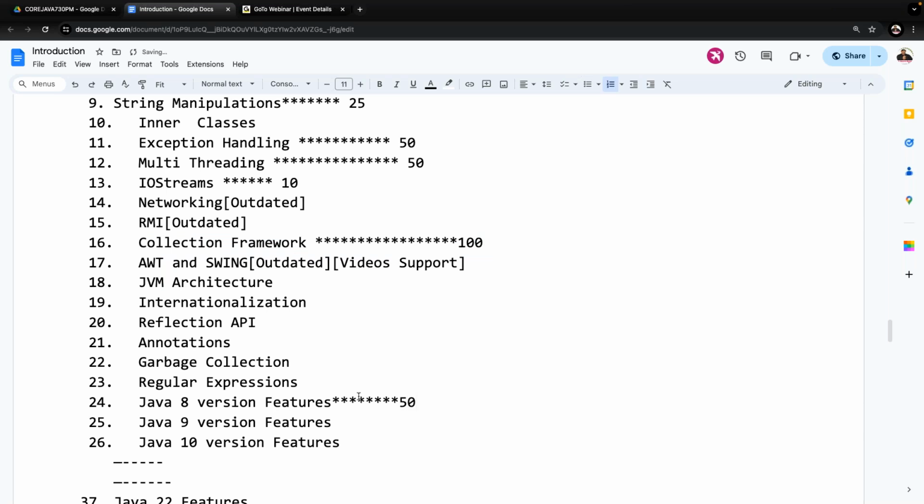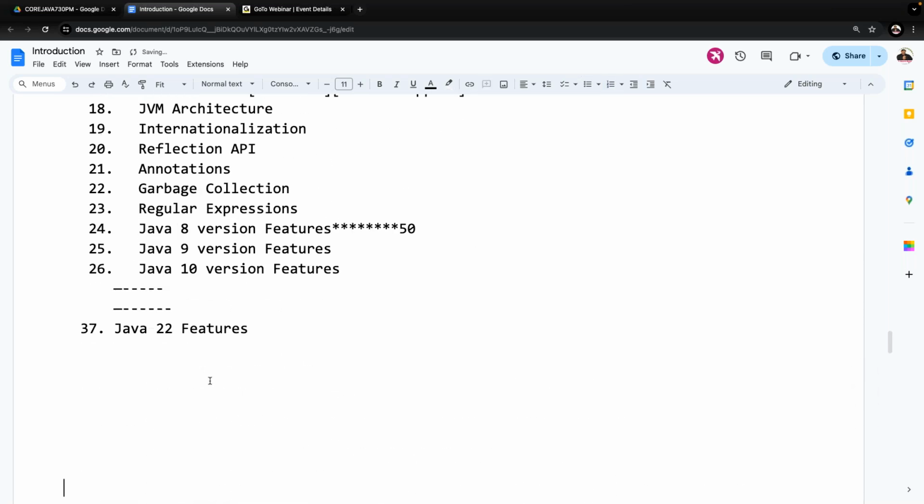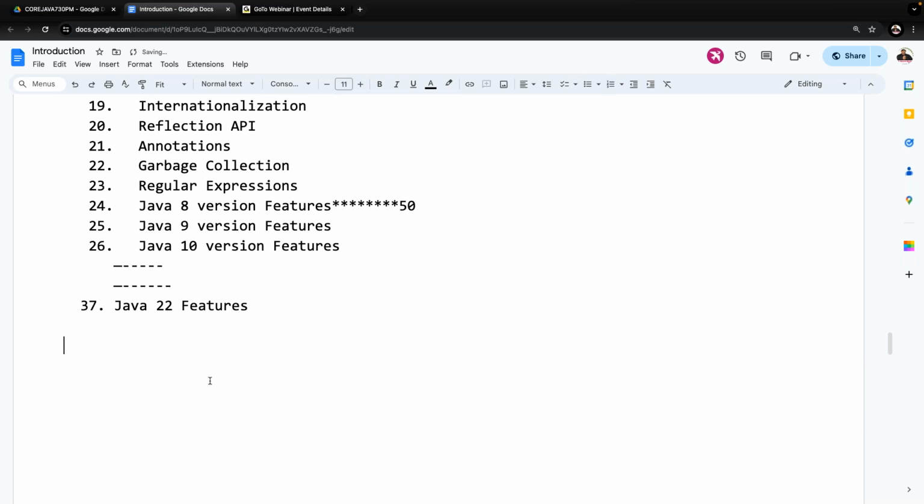Knowledge of the remaining concepts is required, but from the point of view of interviews and project development, these are mandatory. We must be aware of these concepts. Do this content here. After completion of this, today we are going to start the introduction part.